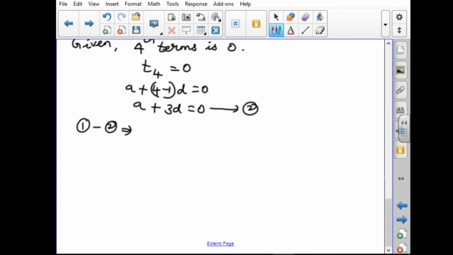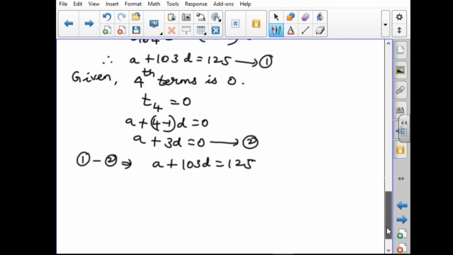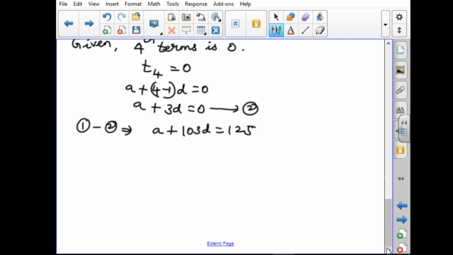The first equation is a plus 103D equal to 125. The second equation is a plus 3D equal to 0. Since we are subtracting, we have to change the signs of the second one.